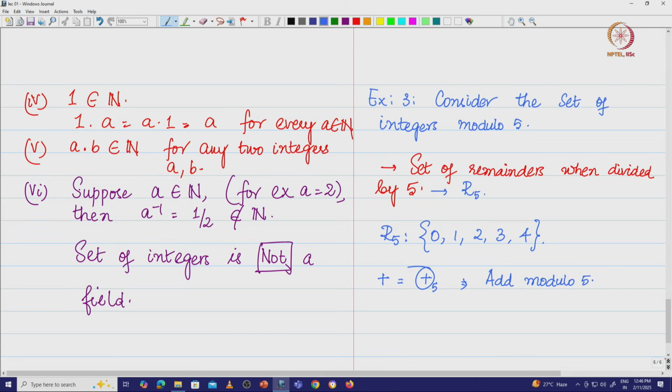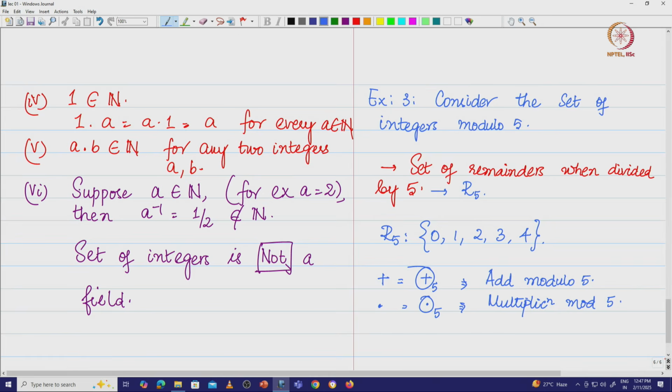That means you add the two numbers and then take the remainder of the sum when you divide by 5. I am going to define this multiplication as multiplication modulo 5. This is interpreted as multiply modulo 5, multiplication mod 5.